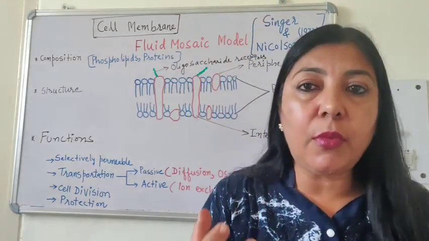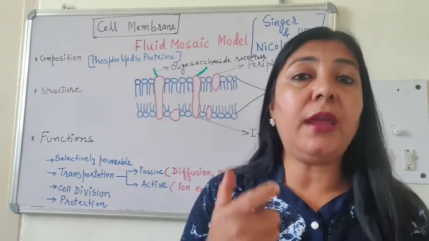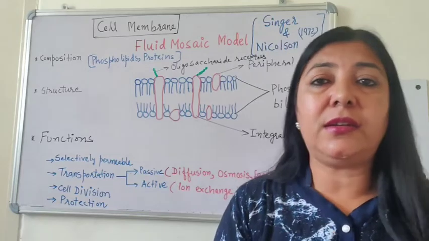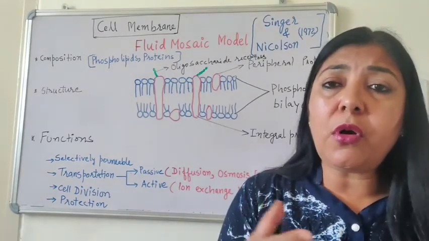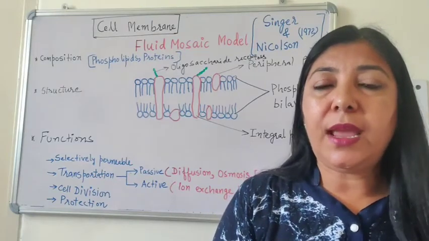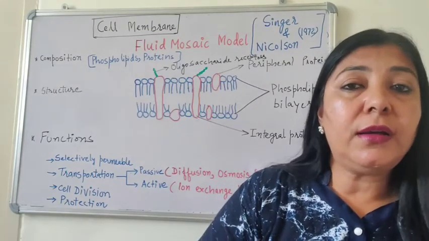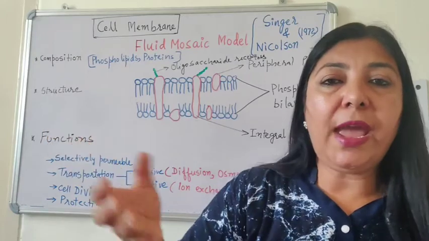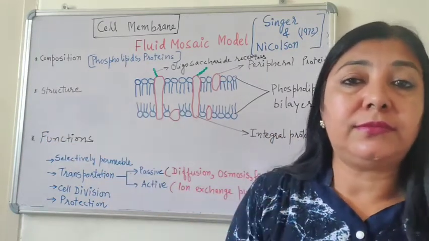Fluid mosaic model states that the plasma membrane or the cell membrane is a quasi-fluid structure. It is not rigid. It is more of a liquid structure, quasi-fluid. And they compared it in terms of a sea of lipid where protein icebergs are floating.